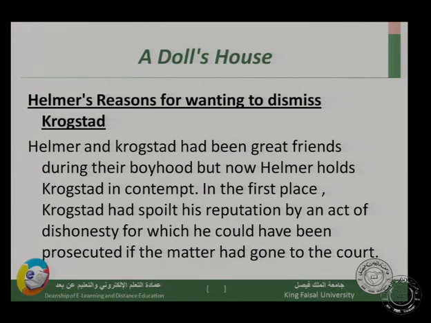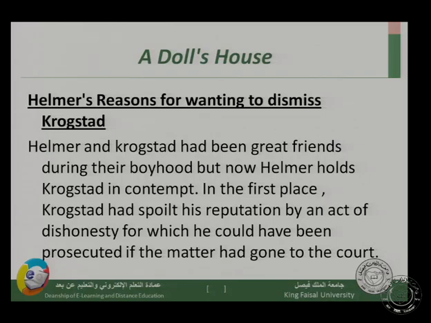In these lectures, starting from lecture number 10, 11, and 12, or 11, 12, and 13, we are going to explain the text, inshallah, more thoroughly. But in this lecture, there are some points that we need to explain about the play, just to clarify some points which might not be clear enough to you.